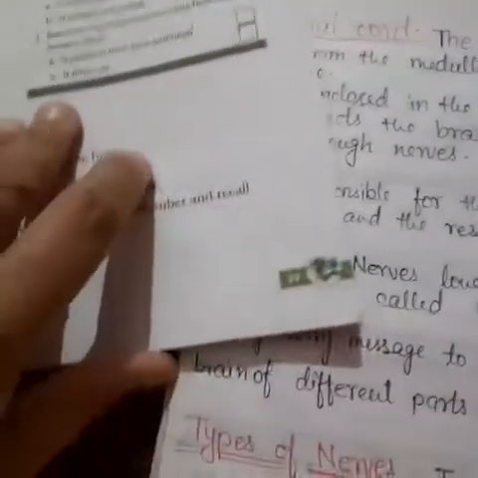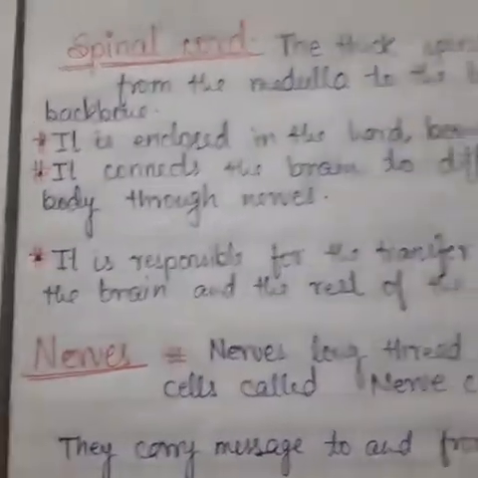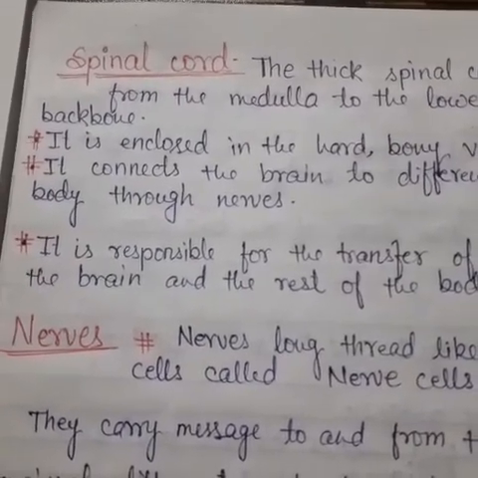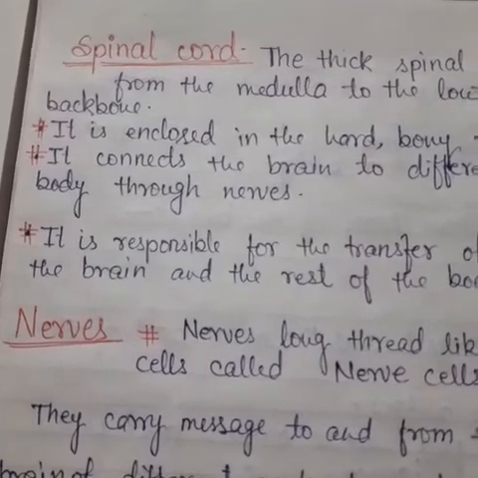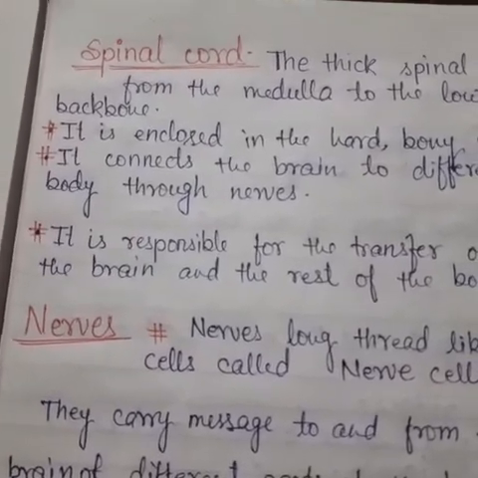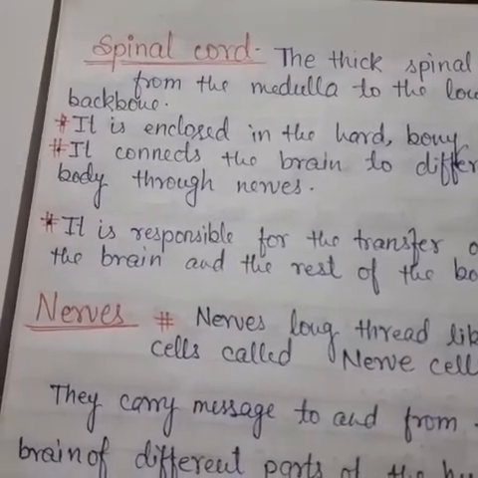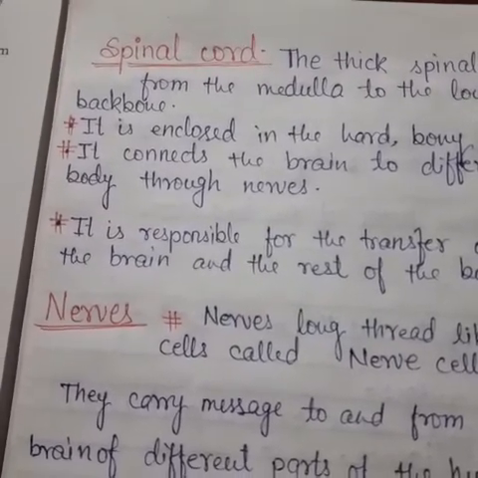The brain is the main organ of the nervous system, and it is a soft organ which controls all the functions of our body. There are three parts of the brain. First is the cerebrum, second is the cerebellum, and third is the medulla.